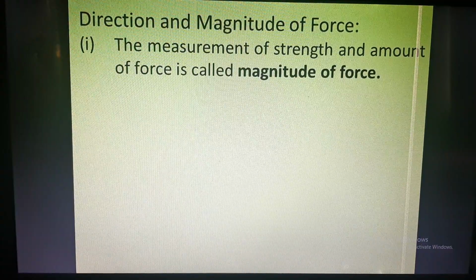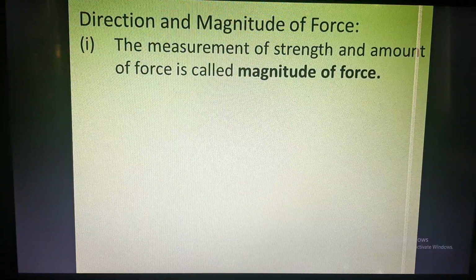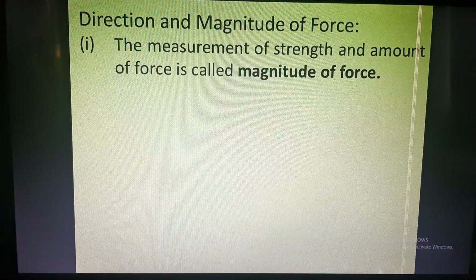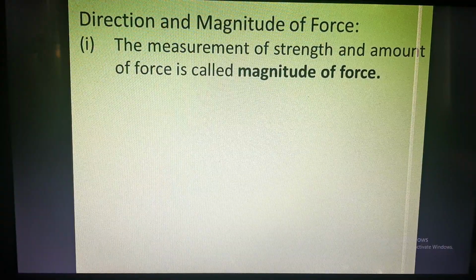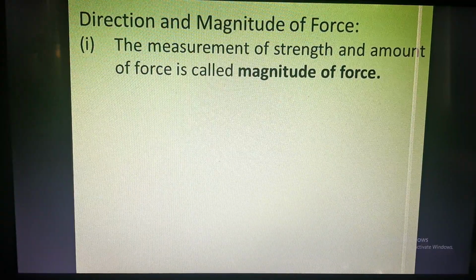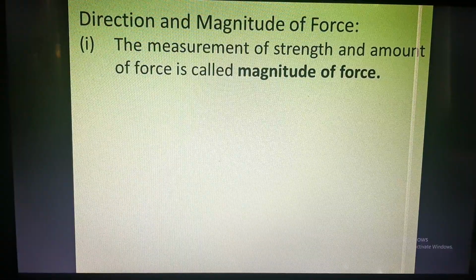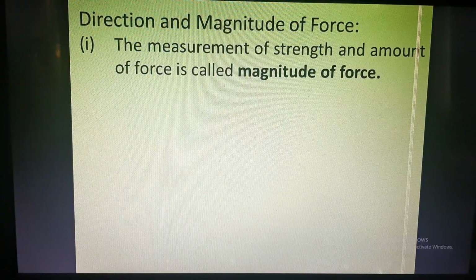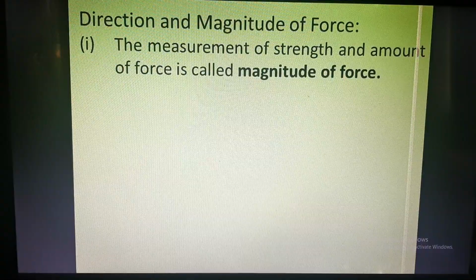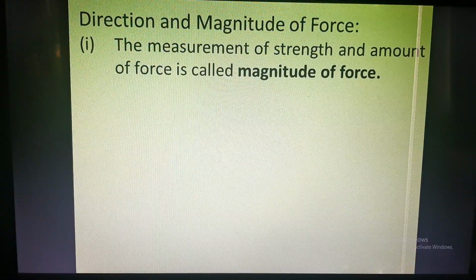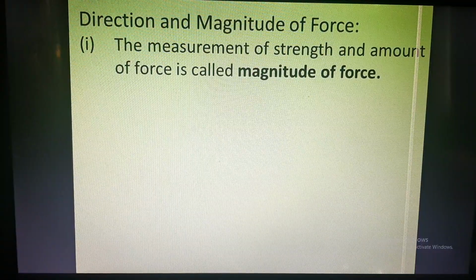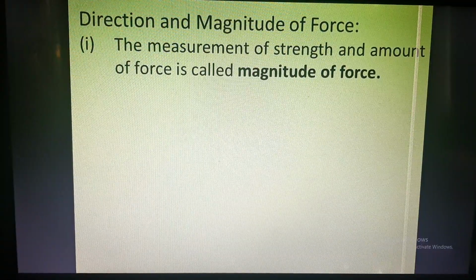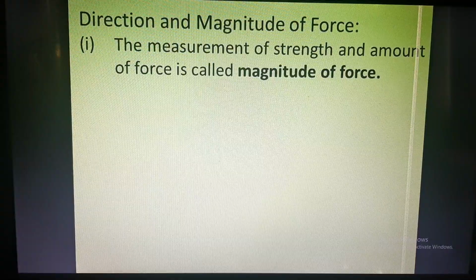Like we measure distance in kilometer, meter, centimeter, and we measure weight in kg, gram or tons, in a similar fashion we use Newton as a unit, N-E-W-T-O-N, which is denoted by a capital N, to measure force. So if somebody is applying force, we will say, for example, he is applying a force of 10 Newton. So what is the magnitude of the force? It is 10 Newton.